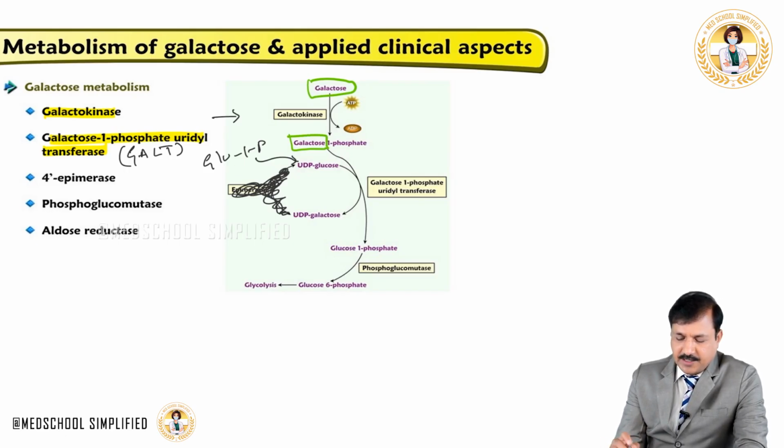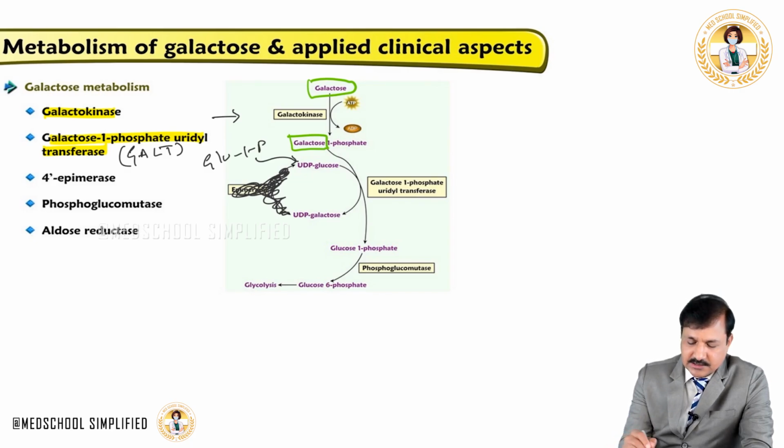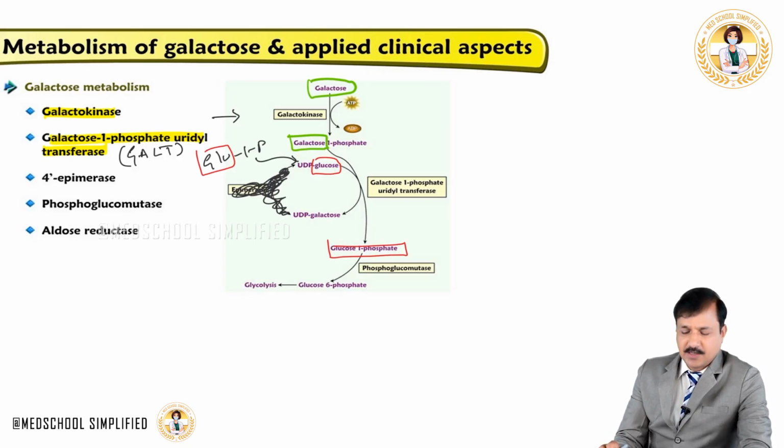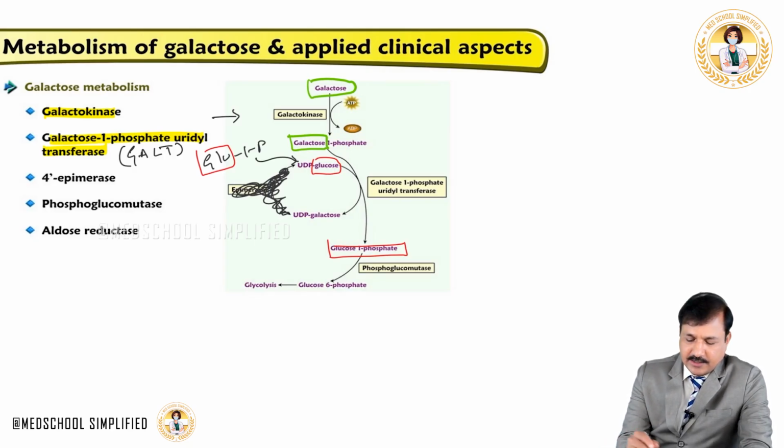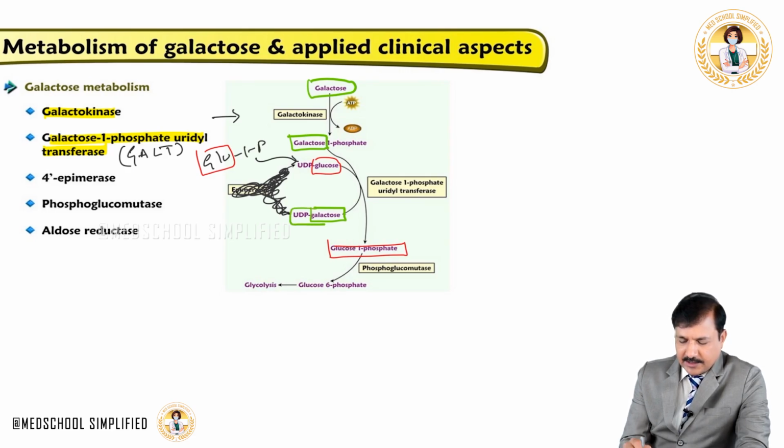Galactose 1-phosphate interacts with UDP-glucose, done by galactose 1-phosphate uridyltransferase. The phosphate present in UDP-glucose will be transferred, becoming glucose 1-phosphate. I'm coloring glucose red here, the original glucose. Now you have glucose 1-phosphate there. What happened to the galactose? Galactose is there in the form of UDP-galactose now.